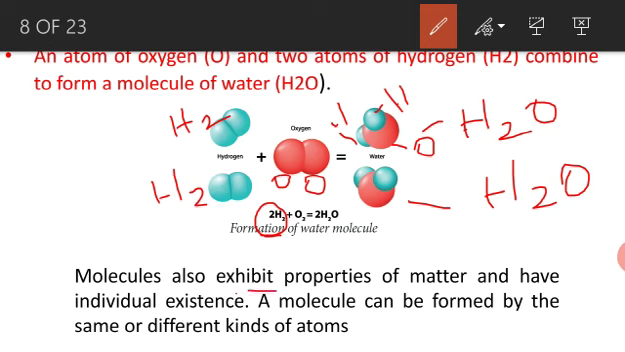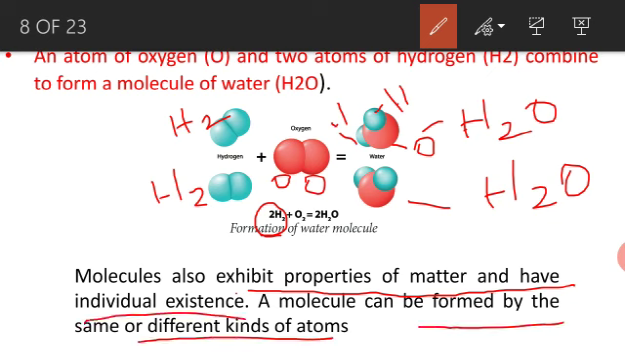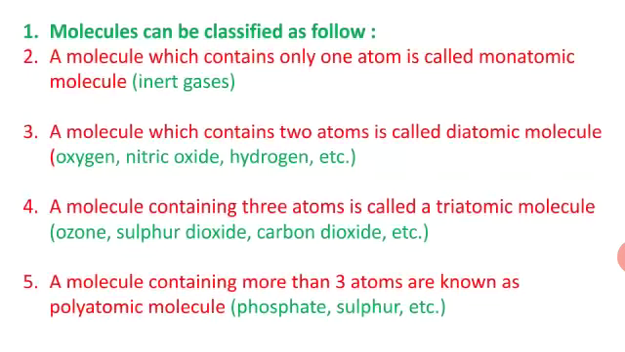Molecules also exhibit the properties of matter and have individual existence. A molecule can be formed by different kinds of atoms. There are two types of molecules, the same kind and a different kind. First, the molecule can be classified as follows.